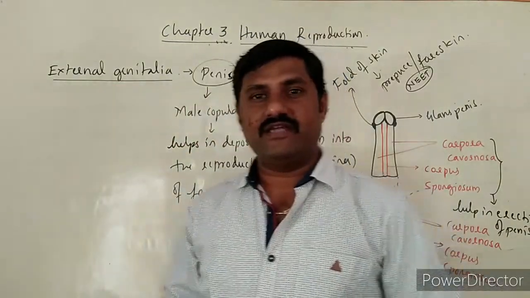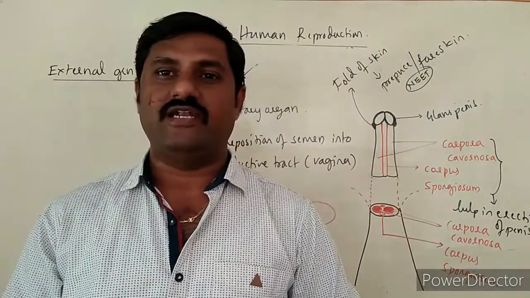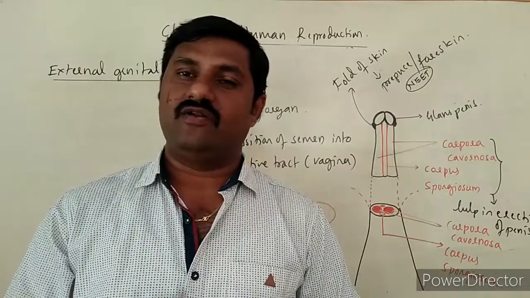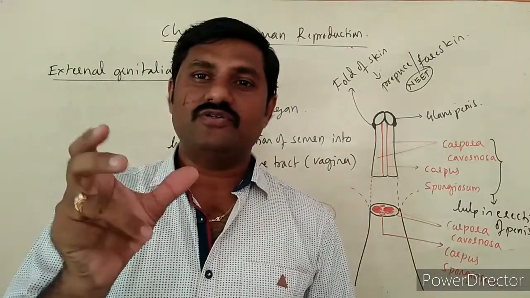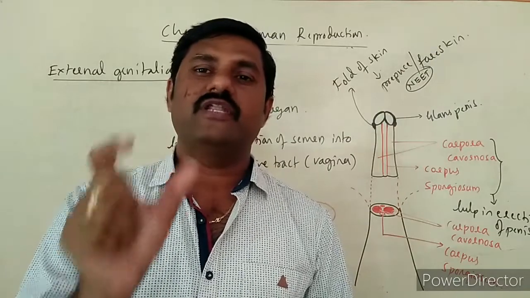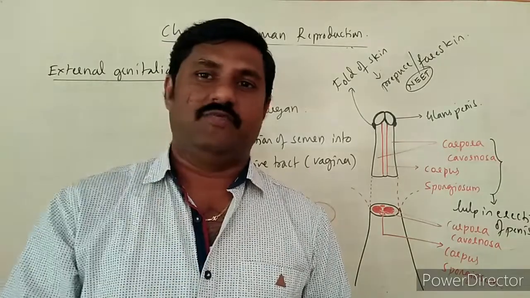What are the accessory glands we have studied? Seminal vesicles, prostate gland, and bulbourethral glands or Cowper's glands. Their secretion along with the sperms together forms a thick whitish milky fluid that makes the semen, right?